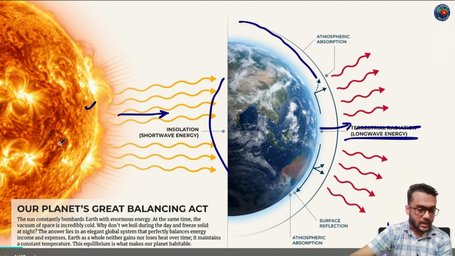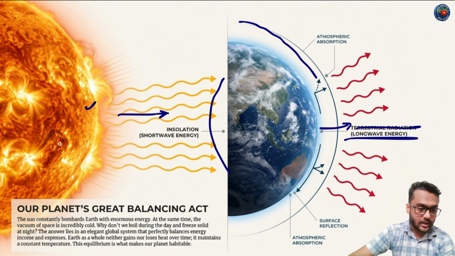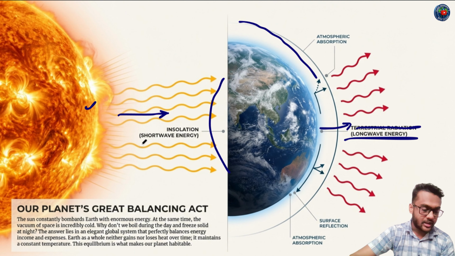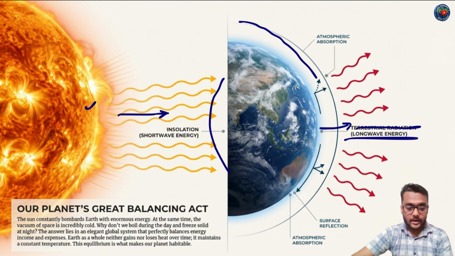The sun constantly bombards Earth with enormous energy. At the same time, the vacuum of space is incredibly cold. Why don't we boil during the day and freeze solid at night? The answer lies in an elegant global system that perfectly balances energy income and expenses. Earth as a whole neither gains nor loses heat over time. It maintains a constant temperature. This equilibrium is what makes our planet habitable.